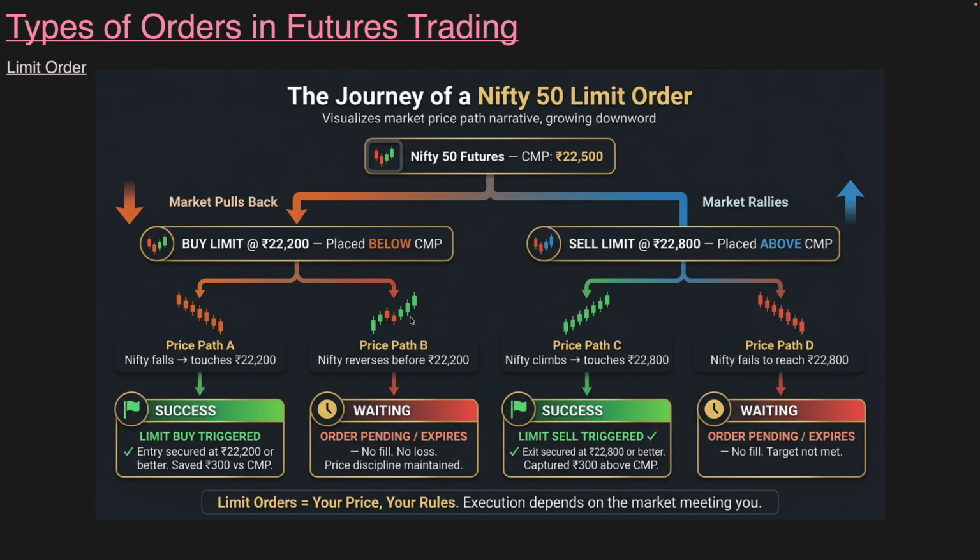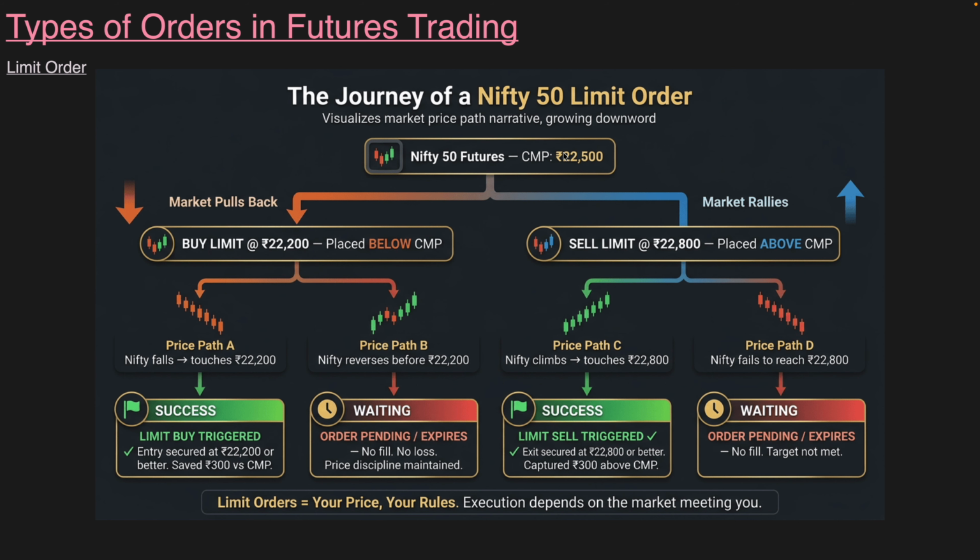What happens? The order does not get executed, the order remains pending and it expires. So there will be no trade, the order does not get executed. Here the price discipline is maintained.